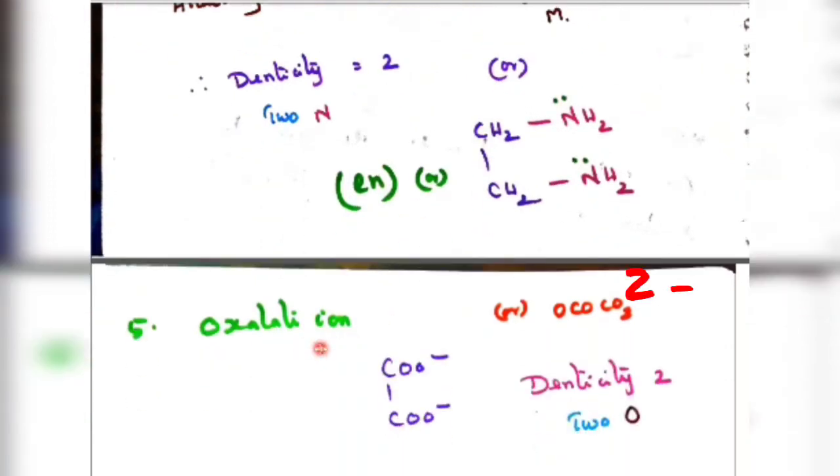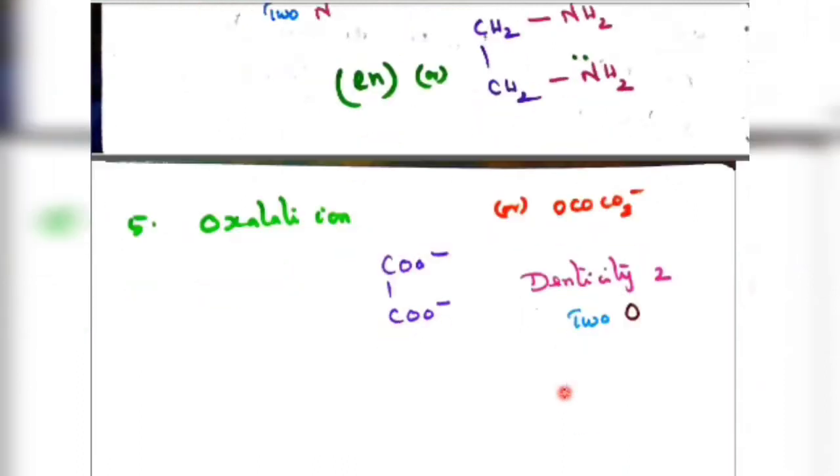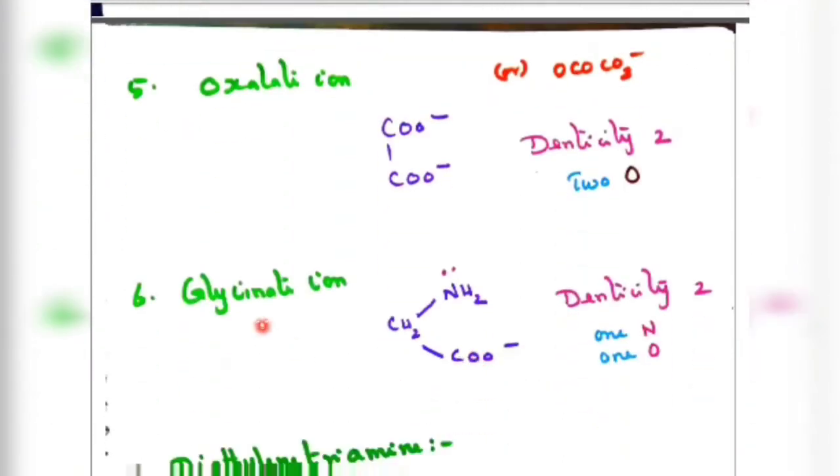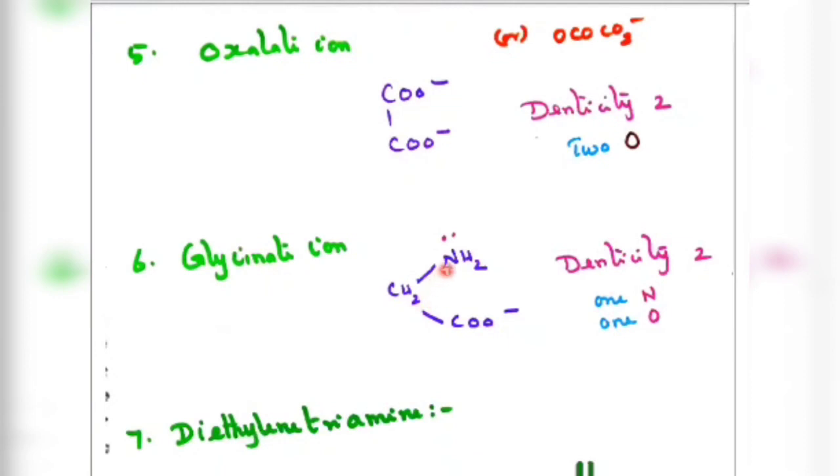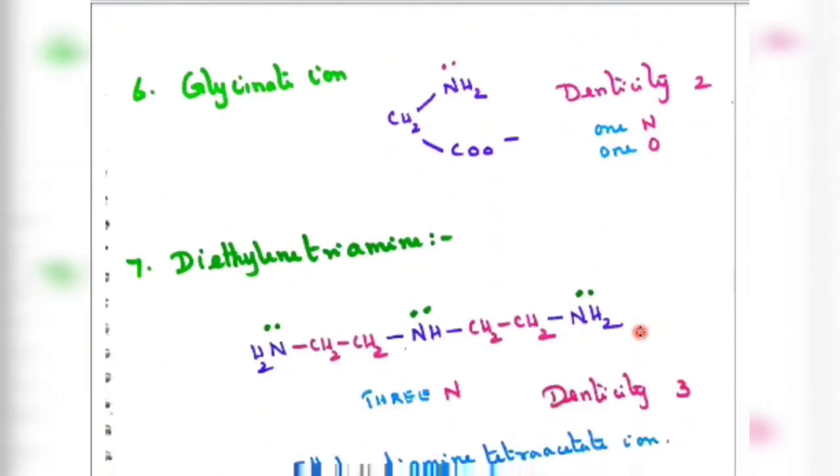The next example, oxalate ion. Oxalate ion is COO minus, COO minus. 2 oxygens are the donor atoms, so the denticity is 2. Glycinate is NH2 CH2 COO minus, nitrogen is the donor and oxygen is the donor. So the denticity is 2, 1 nitrogen and 1 oxygen.